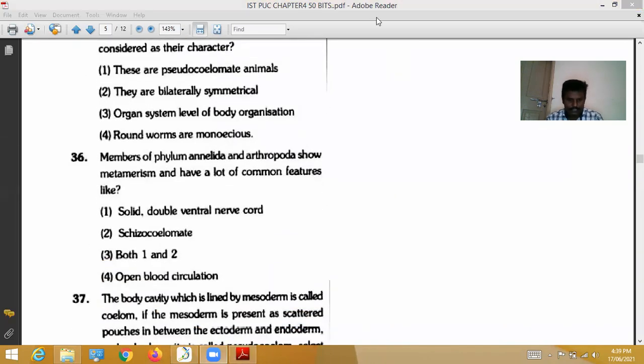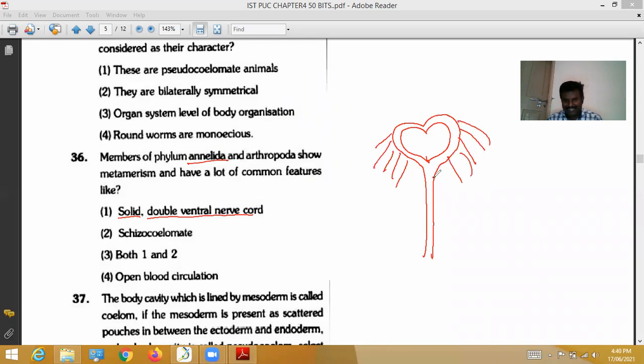Next, 36th question. Members of phylum Annelida and Arthropoda show metamerism and have a lot of common features. What are those features? Annelida and Arthropoda have a double ventral nerve cord. It has a number of pairs of ganglia, and these ganglia are attached to various segments of the arthropods and annelids. So it is correct.